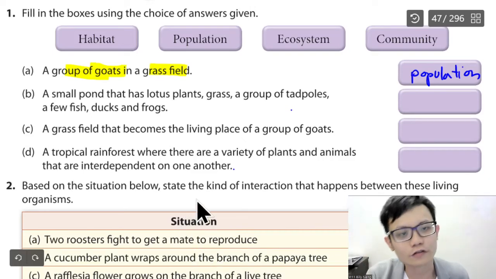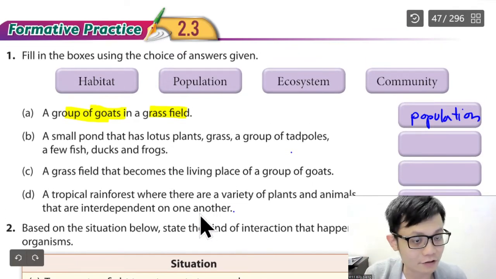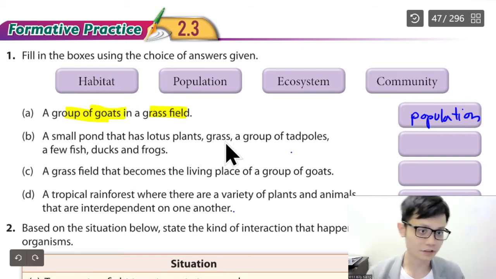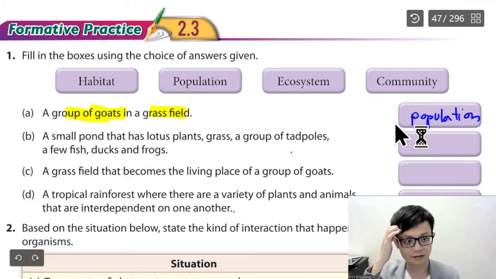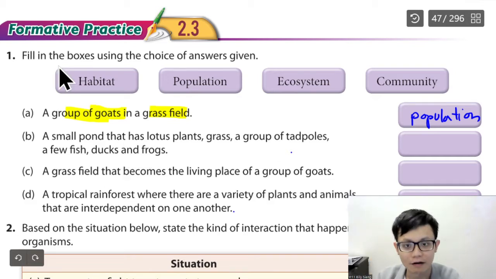Hi students, so today we are going to do textbook questions, chapter 2. A small pond has lotus plants, grass, a group of tadpoles, a few bees, ducks and frogs. So what is it? Population we already did, so I want to cross it out.